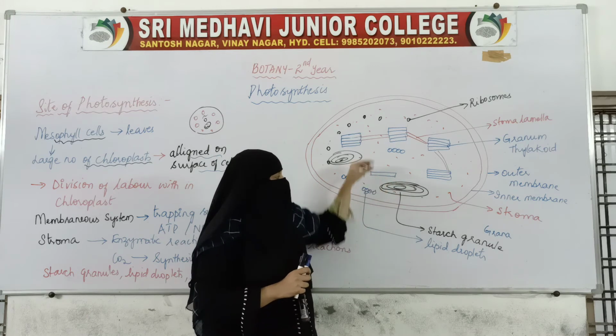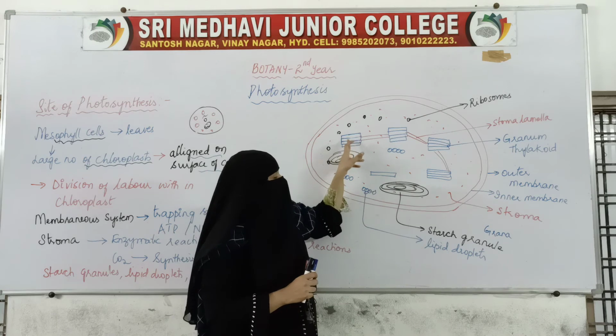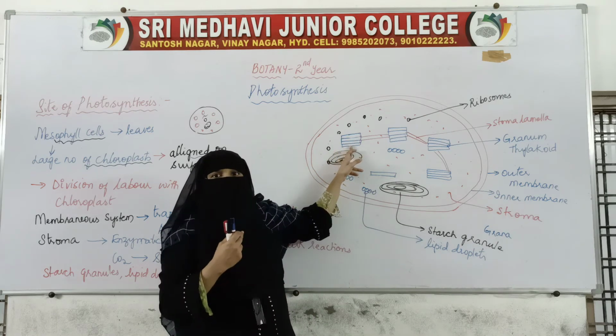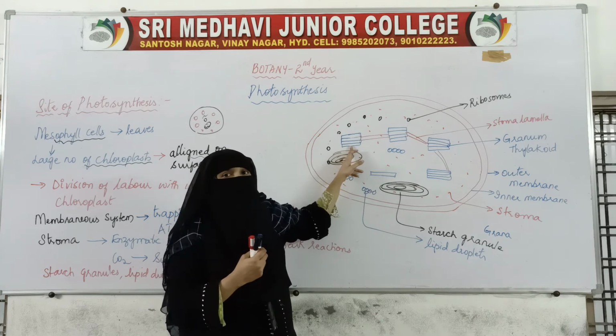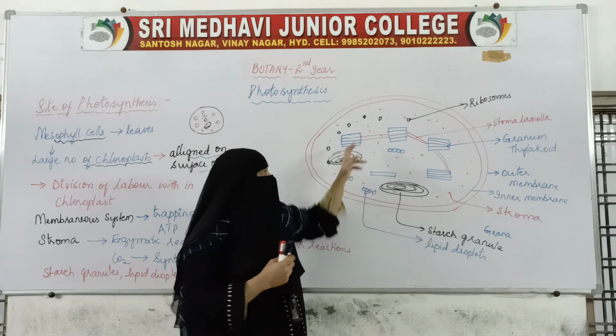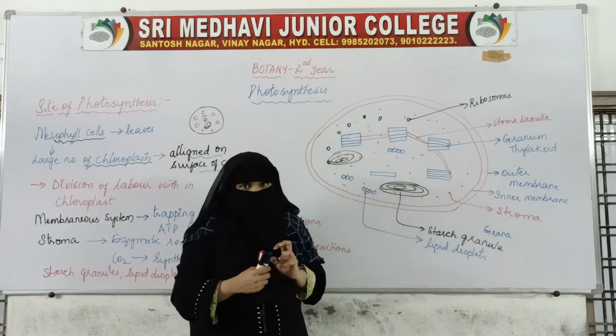A single stack is called grana. Like this, stacks of thylakoid membranes will be present. These stacks are called granum thylakoid. They are joined together by stroma lamellae. So these form the membranous systems.